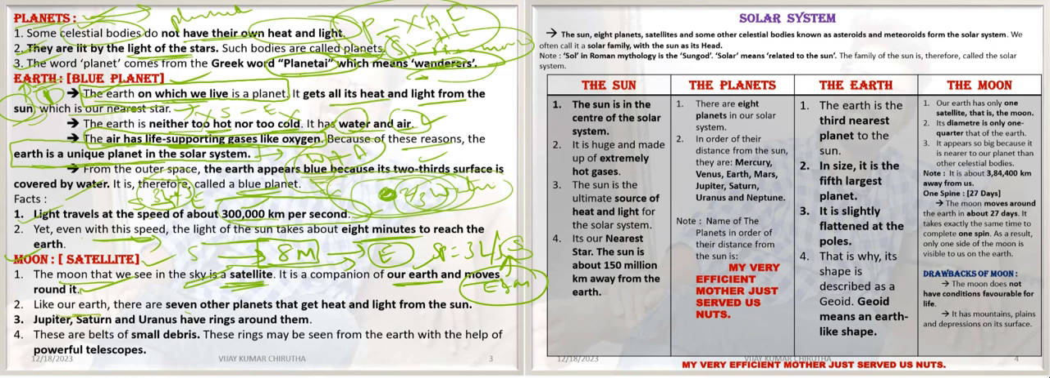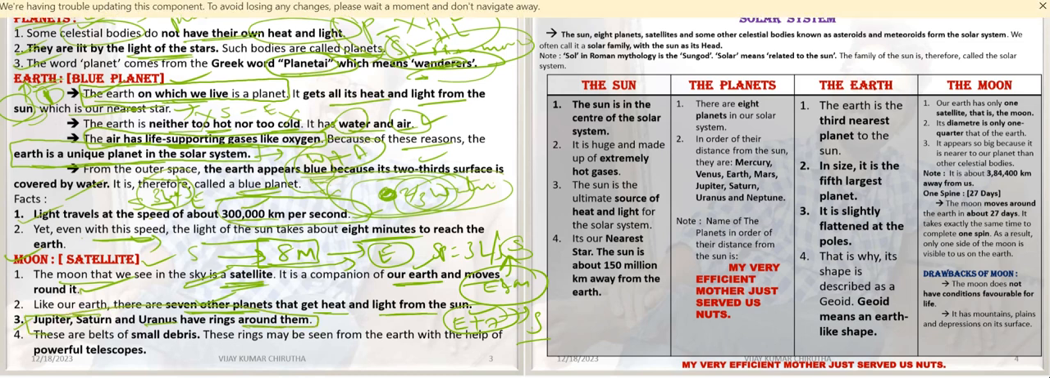Besides Earth, there are 7 other planets that get heat and light from the sun. Earth plus 7 other planets all depend on the sun for light and heat. Jupiter, Saturn and Uranus have rings around them.